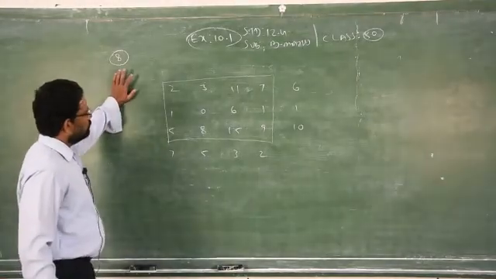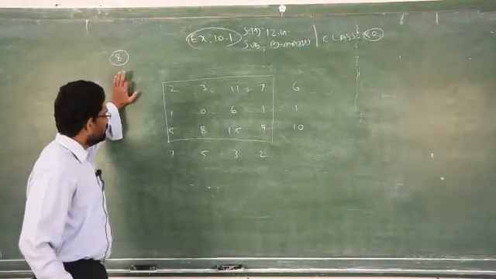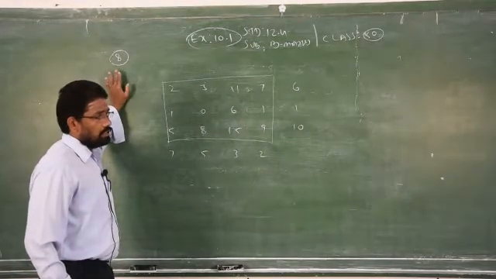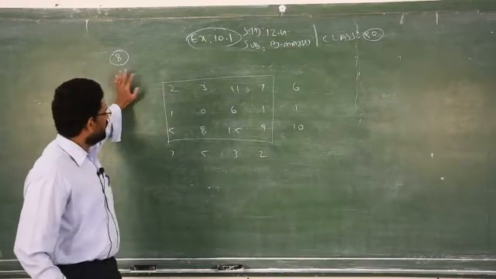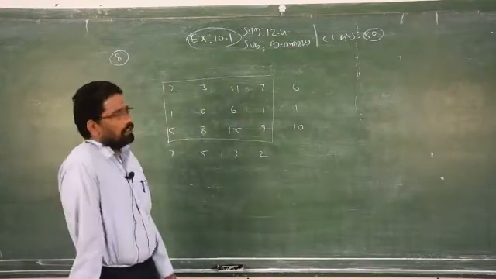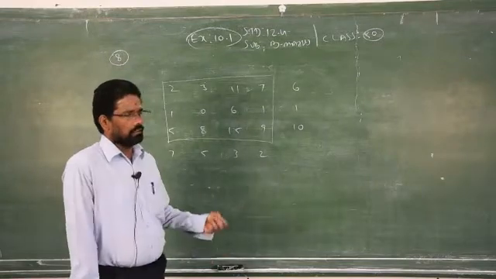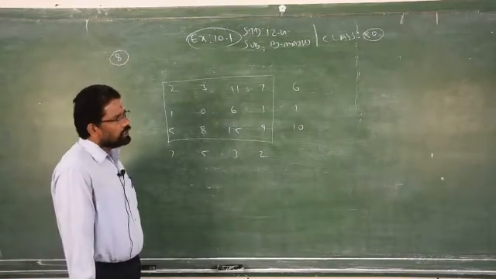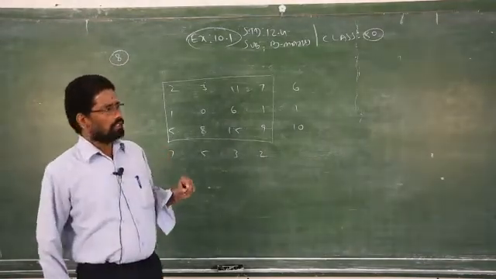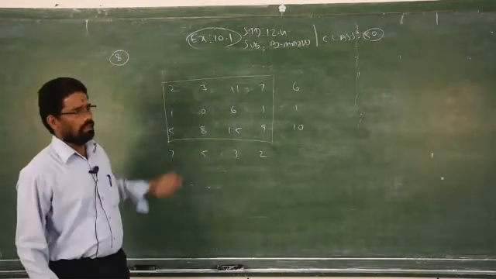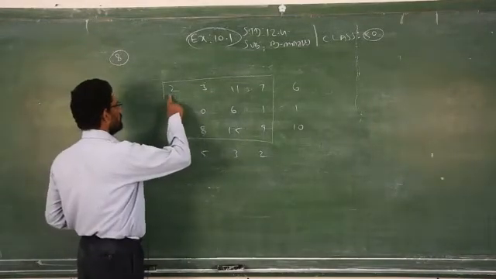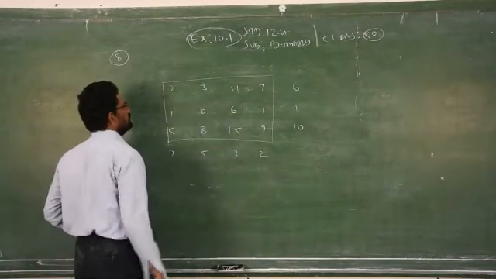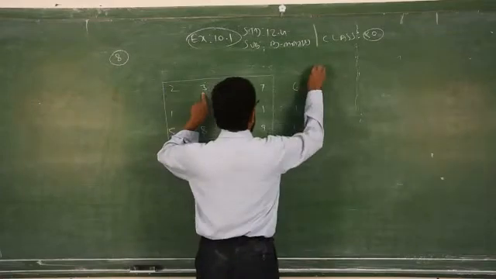So the VAM method is different from the other methods. North-west corner and least cost are simpler than the VAM method, but to get accuracy, they follow the VAM method, that is Hogarth's approximation method. In this method, you have to find the difference between the least costs row wise as well as column wise. What is the least cost of the first row? Two consecutive least costs: 2 and 3. Subtracting them gives the penalty.